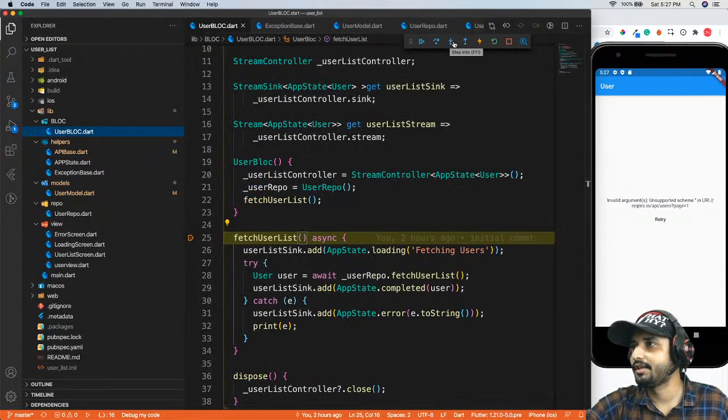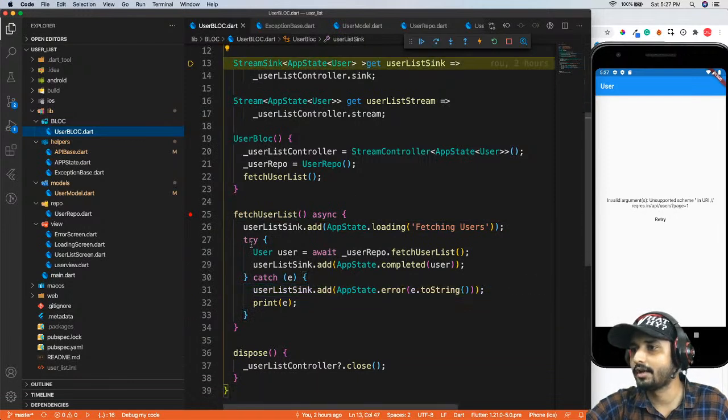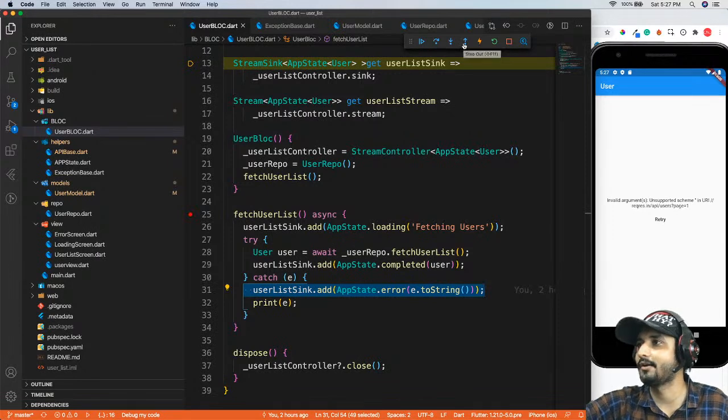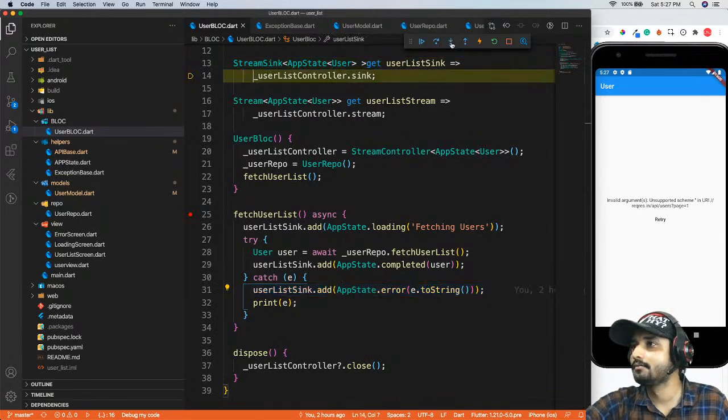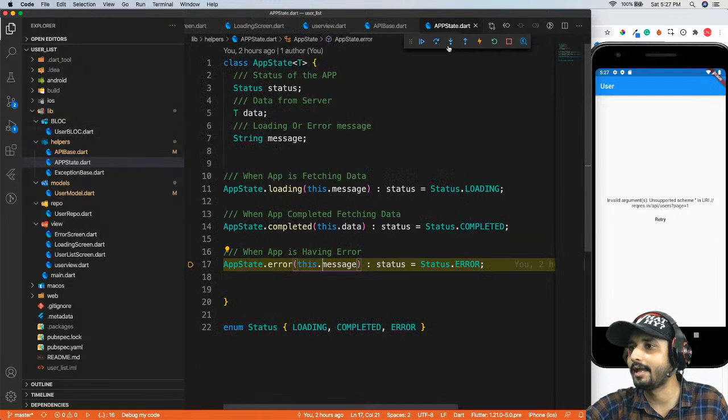Now you can see over here we got some exception, right? So you can see we got an exception right over here, and we were in the add list sink into an error. So we will see what exactly we are doing. So now it is just creating a new instance of the sink, right? And you can see now we are adding it, but we will see it in our app state. So now you can see we are getting the exact message. Right now it is null.